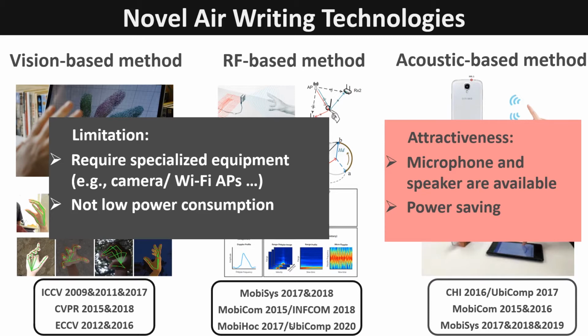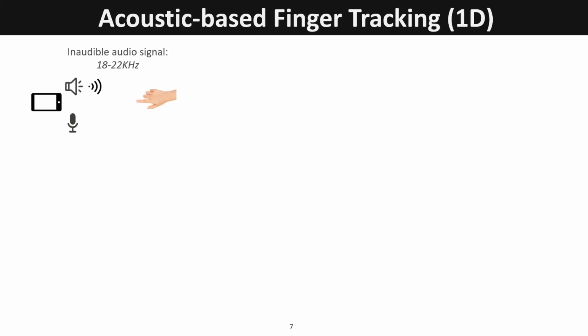One is that microphones and speakers are already available on existing mobile devices. The other is that audio data processing has a relatively small amount of calculation, which makes it power-saving. In this study, we tried to use the acoustic-based method to implement a novel air-writing text input system. Here, we will briefly introduce the principle of acoustic-based finger tracking in one-dimensional space.